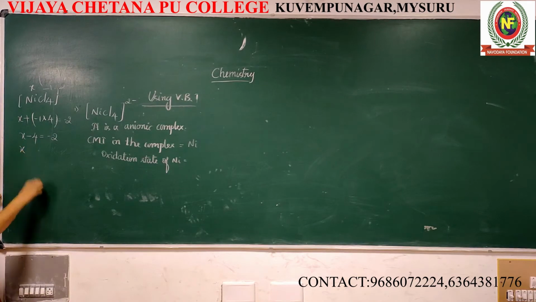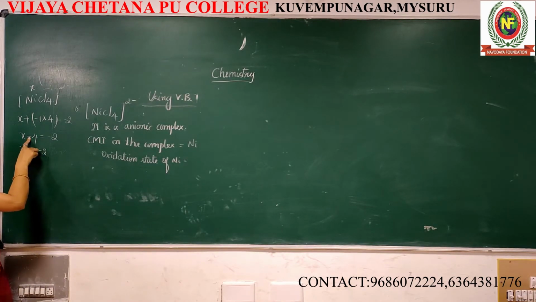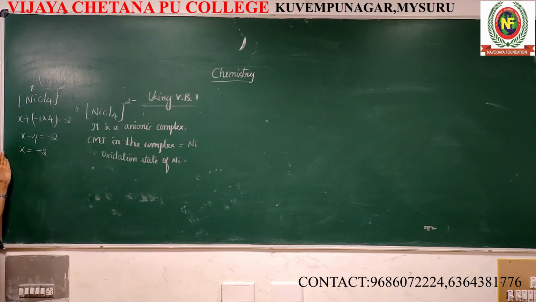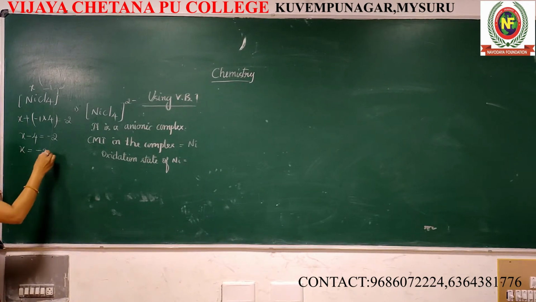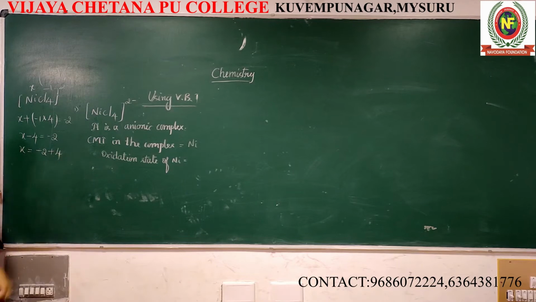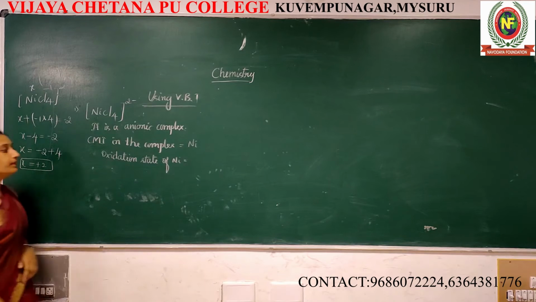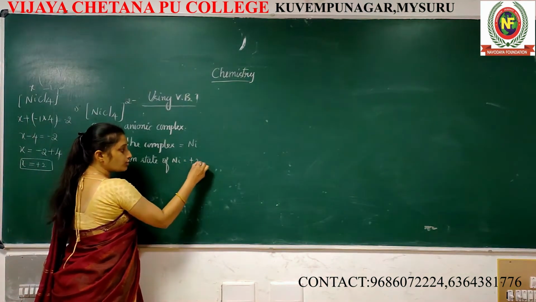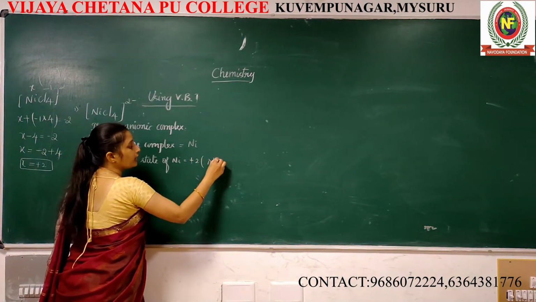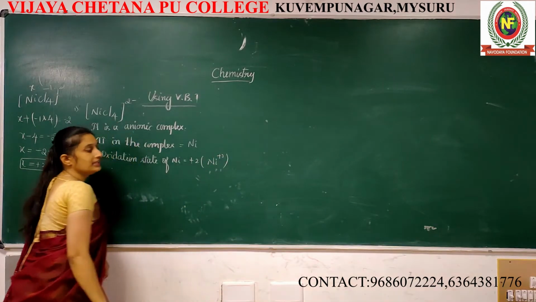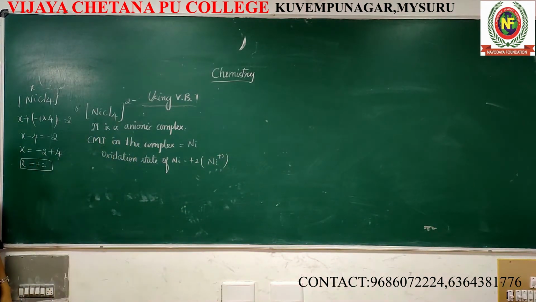Then what happened? X is equal to -2, and this -4 on the left hand side comes to the right hand side. It becomes +4. X is equal to -2 +4, we will get +2. What about the oxidation state? +2. +2 means what? Nickel already lost 2 electrons. It's in +2 state.